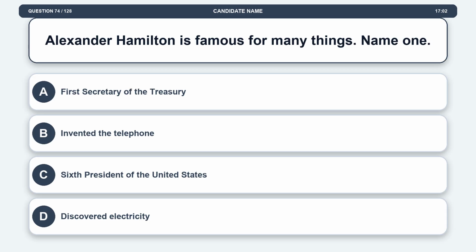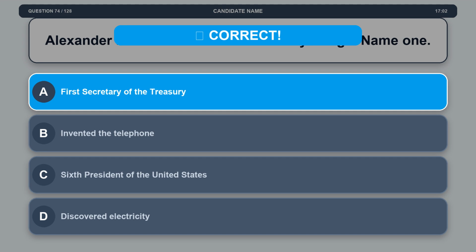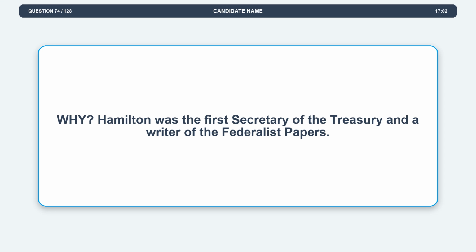Question 74. Alexander Hamilton is famous for many things. Name one. Option A, First Secretary of the Treasury. Option B, invented the telephone. Option C, 6th President of the United States. Option D, discovered electricity. The correct answer is option A, First Secretary of the Treasury. Explanation. Hamilton was the first Secretary of the Treasury and a writer of the Federalist Papers.